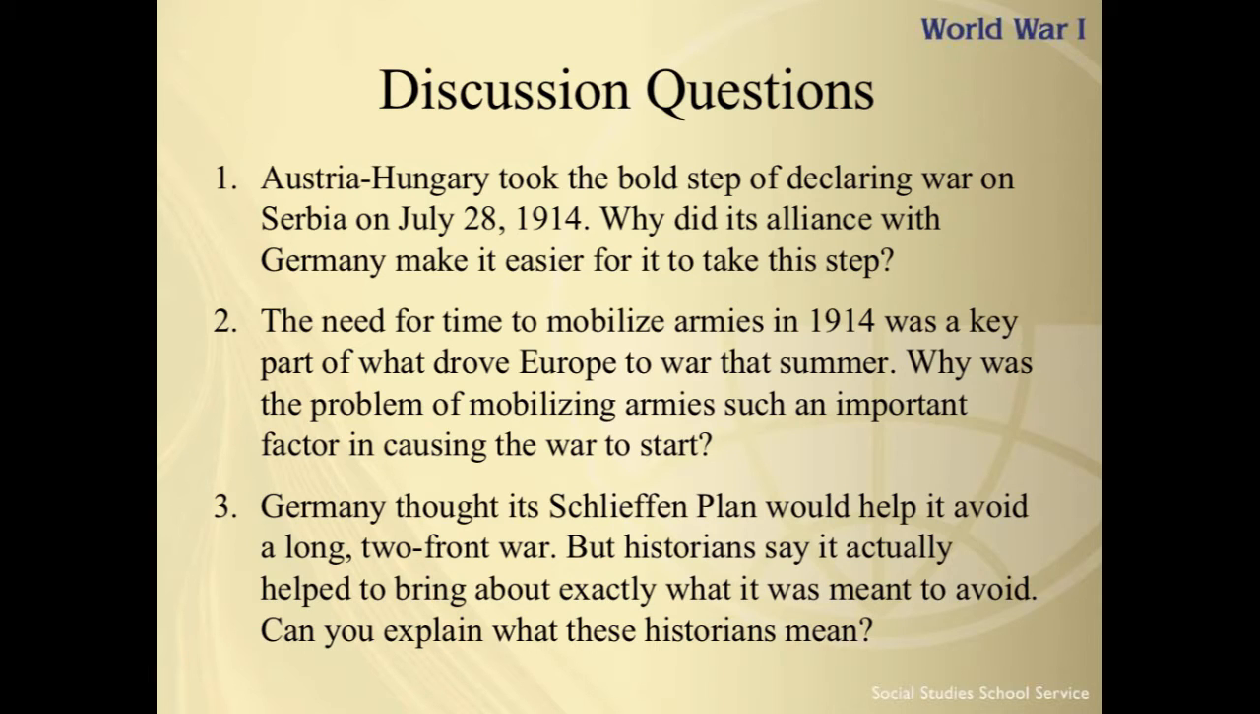Number 2, the need for time to mobilize armies in 1914 was a key part of what drove Europe to war that summer. Why was the problem of mobilizing armies such an important factor in causing the war to start? Number 3, Germany thought its Schlieffen Plan would help it avoid a long two-front war, but historians say it actually helped to bring about exactly what it was meant to avoid. Can you explain what these historians meant by this? Answer those in your notes and bring those with you to class.